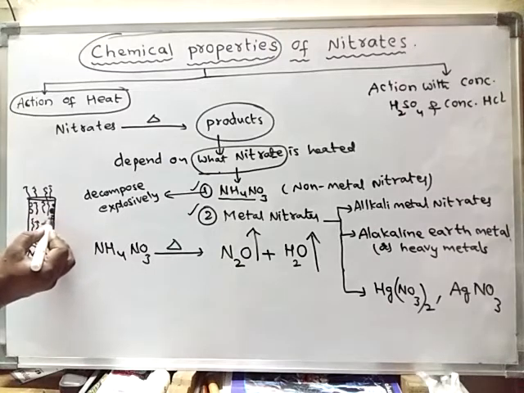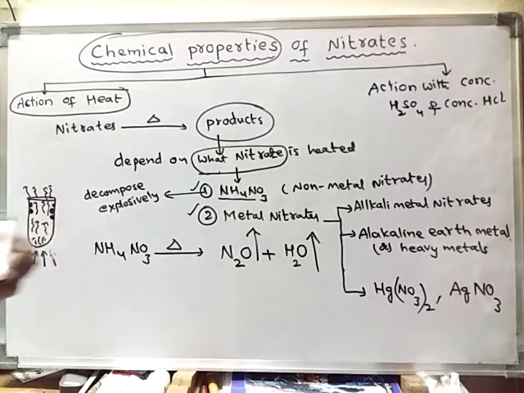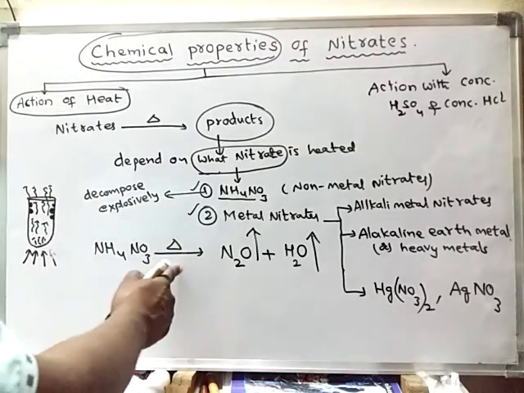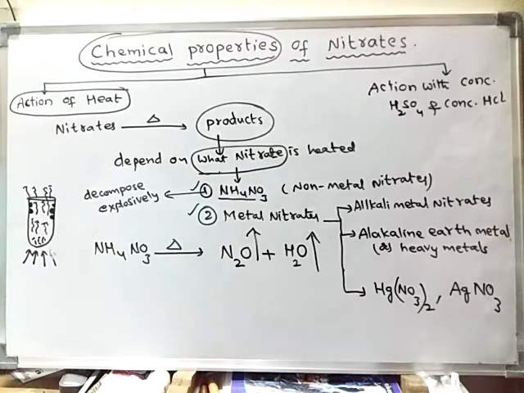So there is no residue, meaning no solid substance is formed. Upon heating, ammonium nitrate leaves no residue, and tiny droplets of water are seen on the cooler parts of the test tube.